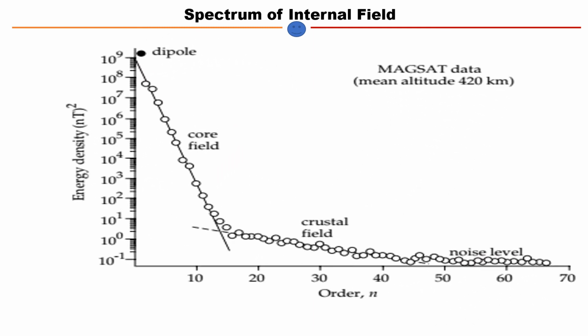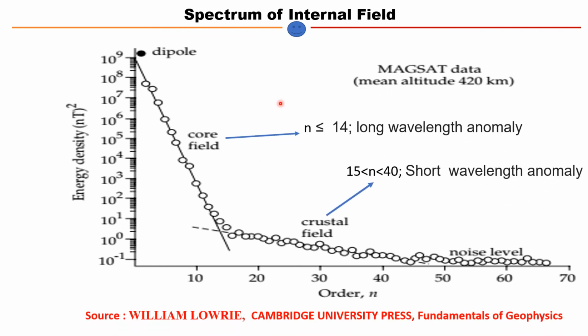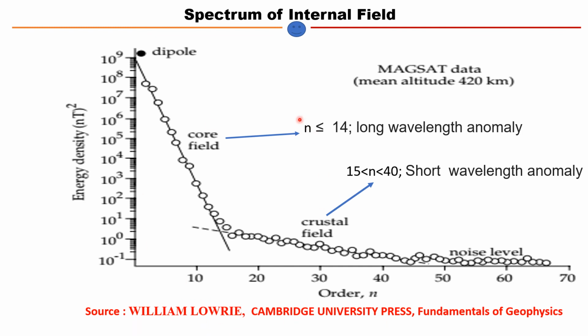Now at last we will describe the internal field and its source, the spectrum. If we draw the spectrum, the energy density, we get a very important result, which has been taken from, let's say, the William Lowrie book. How can we describe it? This is for n equal to 1, where we have the dipole field, and for the core field, n equal to 1 to 14, we have the contribution of the core field, which we can call the long wavelength anomaly, the deeper source anomaly.